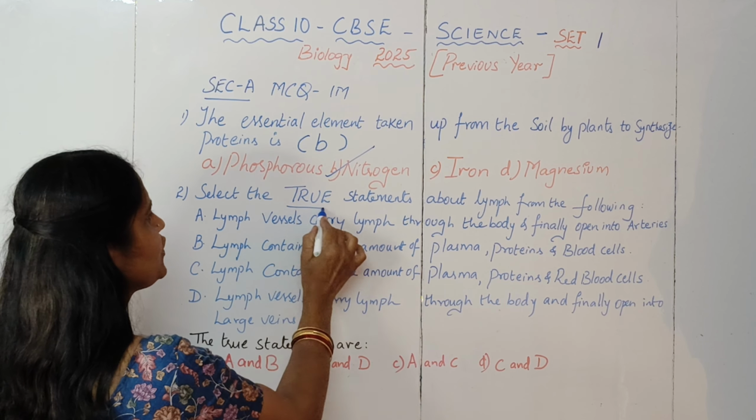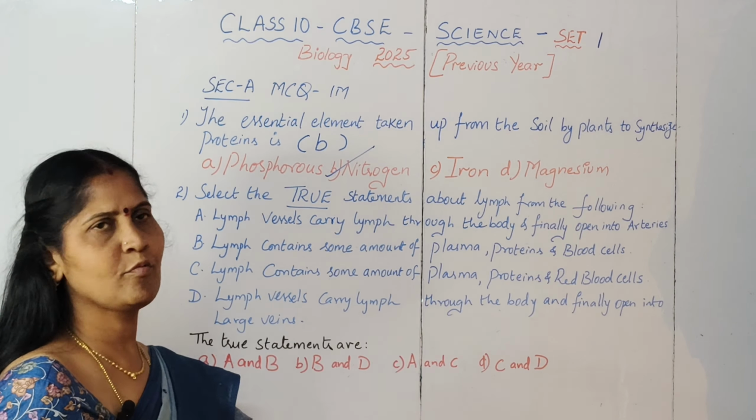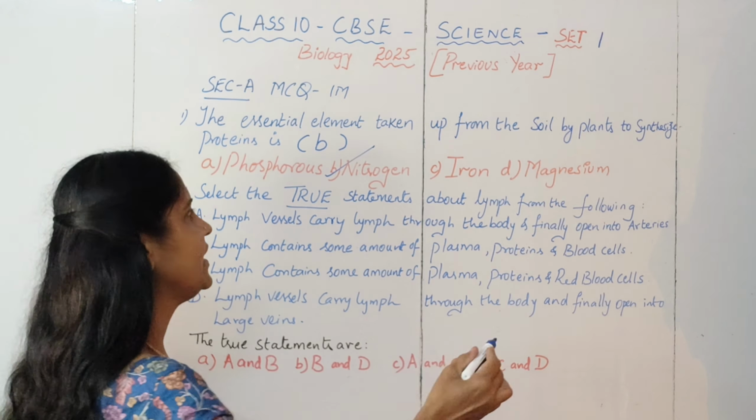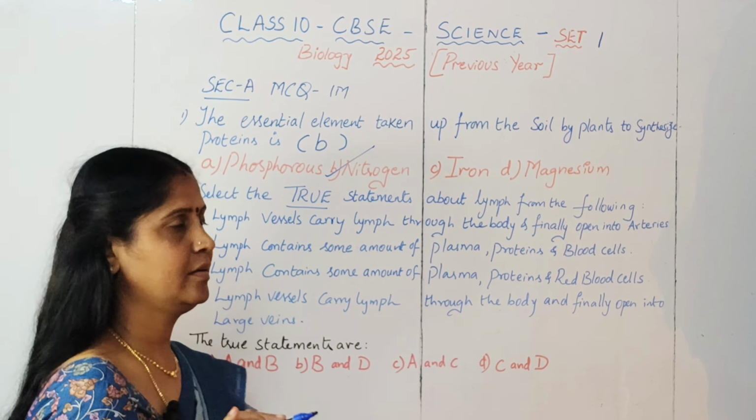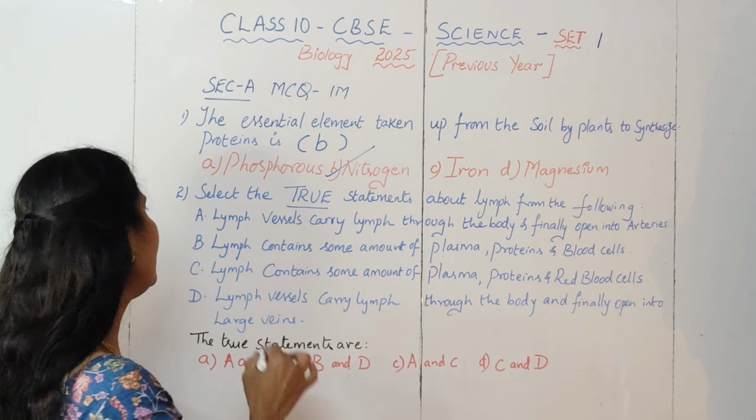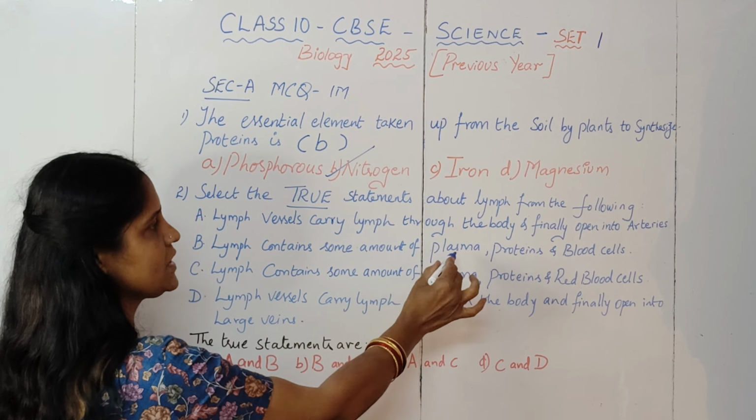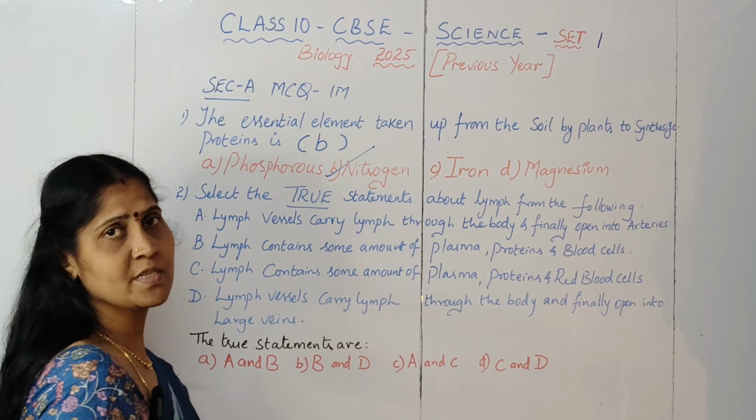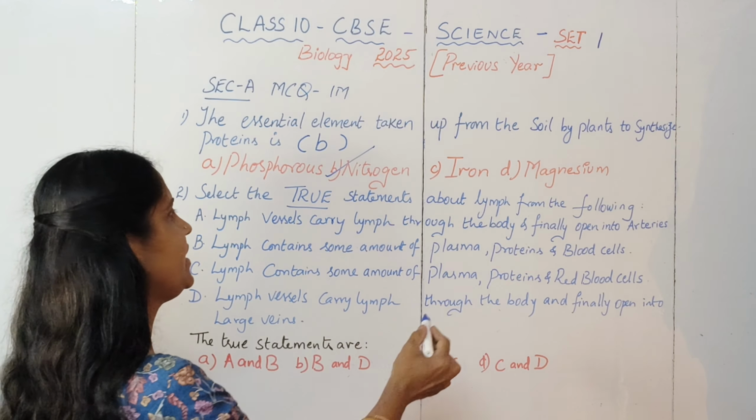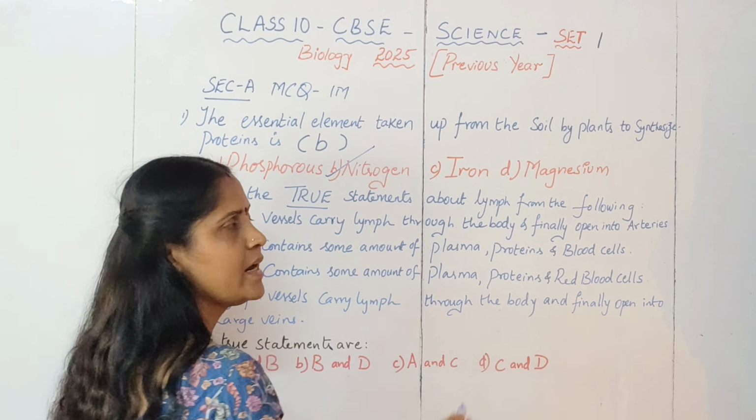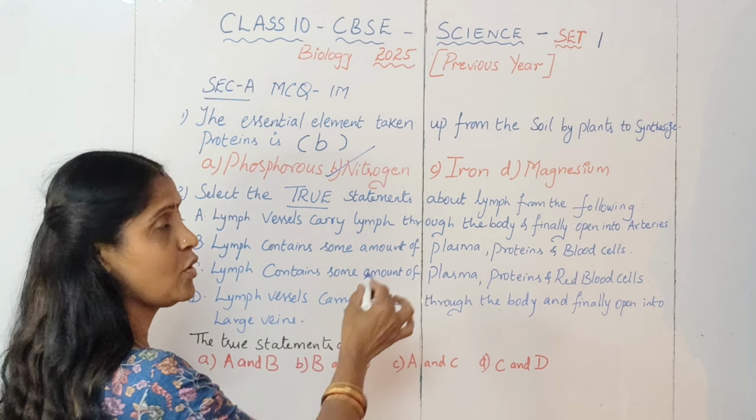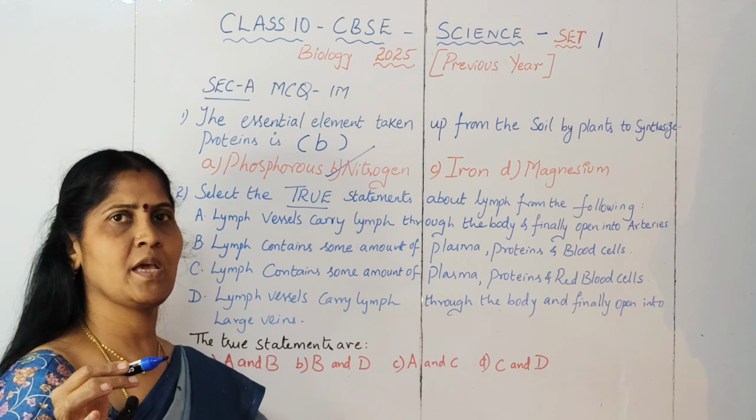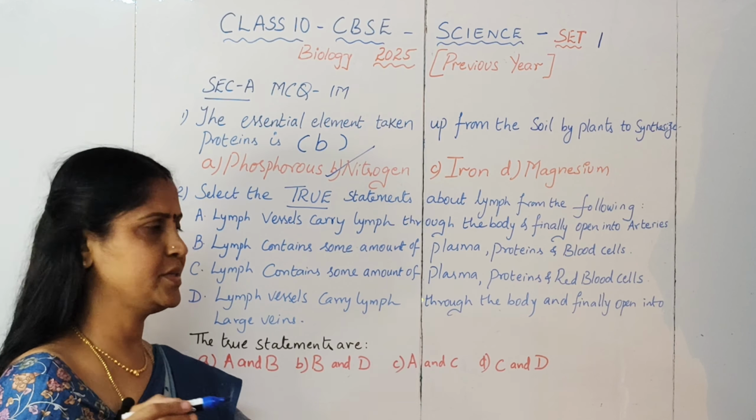Then select the true statement about lymph from the following. Lymph vessels carry lymph through the body and finally open into arteries. Read every option very carefully. Lymph contains some amount of plasma, proteins and blood cells. Lymph contains some amount of plasma, proteins and red blood cells. So do observe the difference. Here it is just blood cells, here it is red blood cells. Though the other thing is all the same, here it is changed. So you have to read every option carefully before ticking your answer.